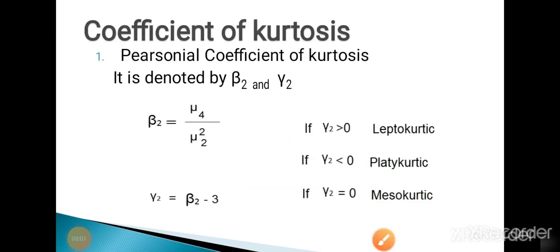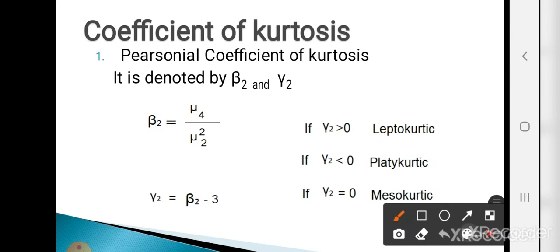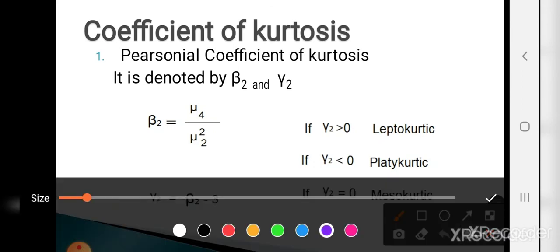Now the coefficient of kurtosis. The frequency curve gives only an idea about the type of kurtosis, either leptokurtic, mesokurtic or platykurtic, but it does not give the actual numerical value of kurtosis. To find the actual numerical value, we use the coefficient of kurtosis. The Pearsonian coefficient of kurtosis is denoted by beta 2 and gamma 2.